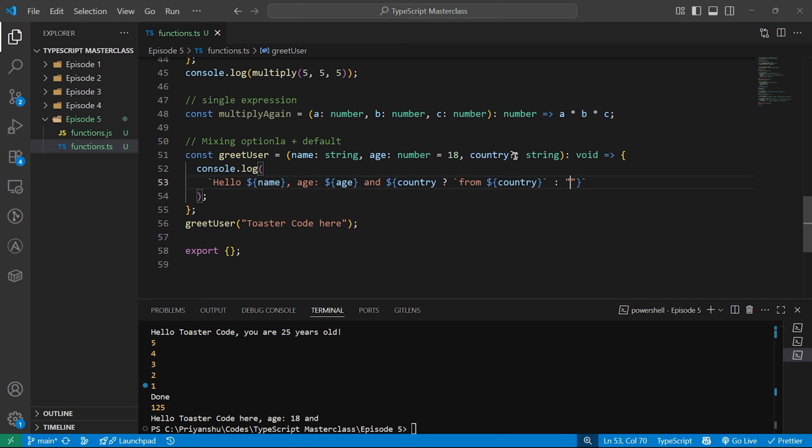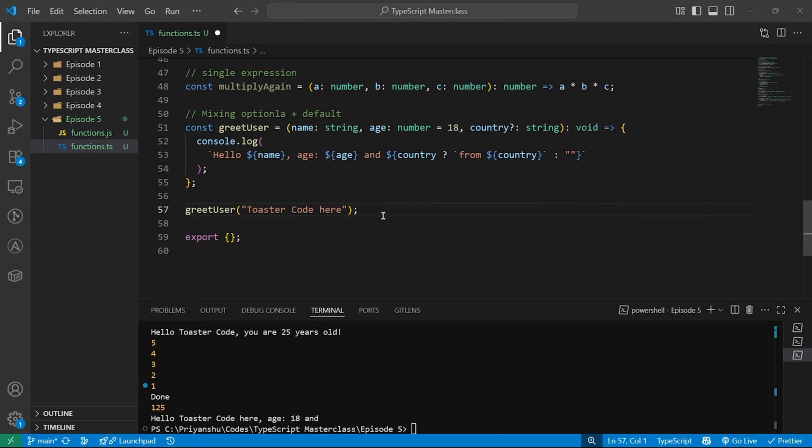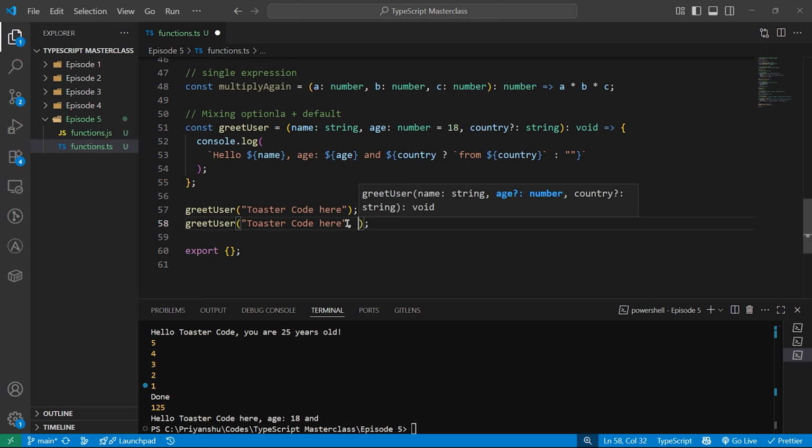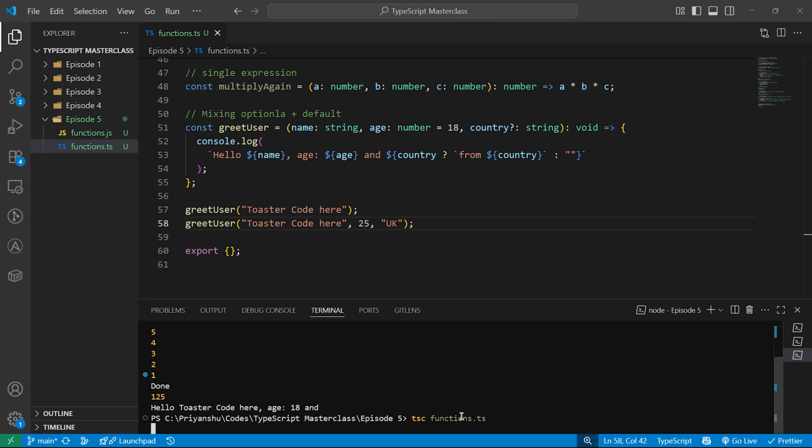I have not passed any country, and country is optional. Let's copy the same, and let's pass another thing. Maybe let me pass the number 25 as age, and let's pass country as well. I'll do UK. Fine, and let's run it again.